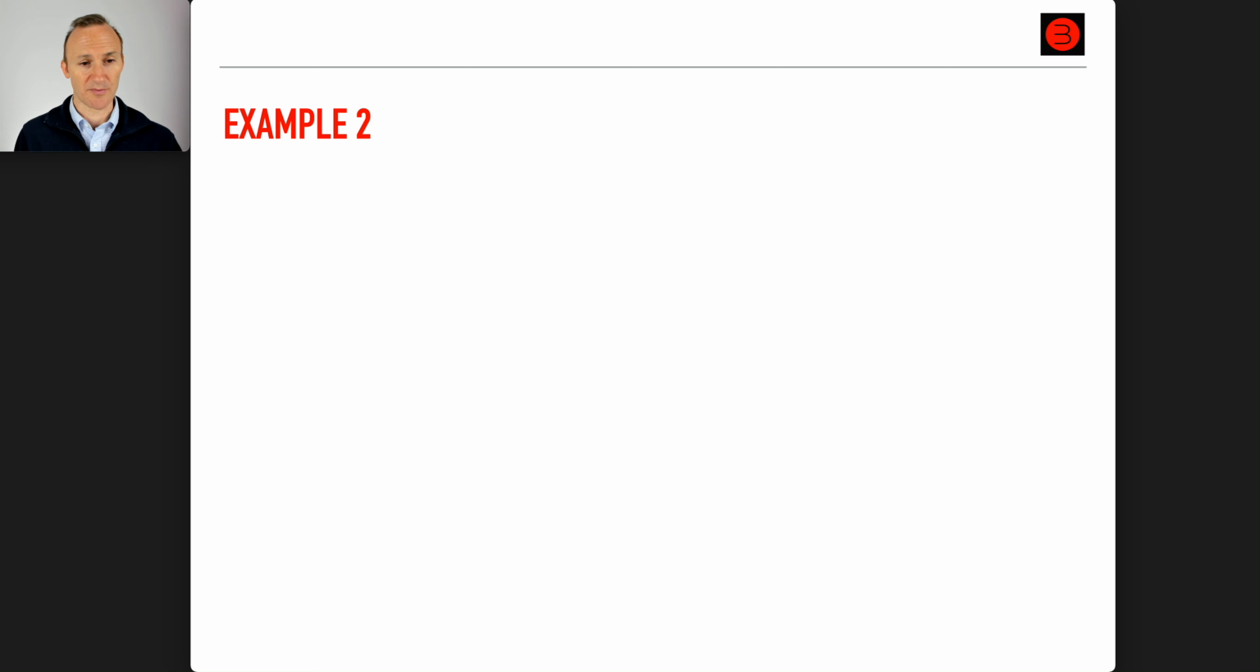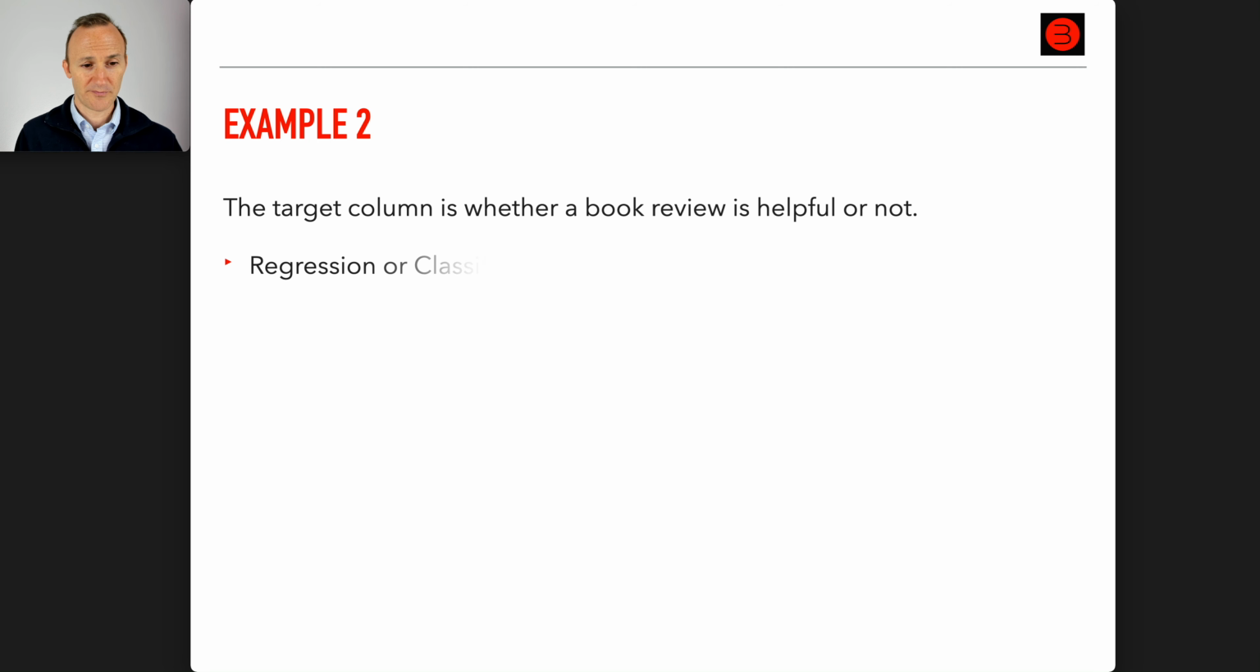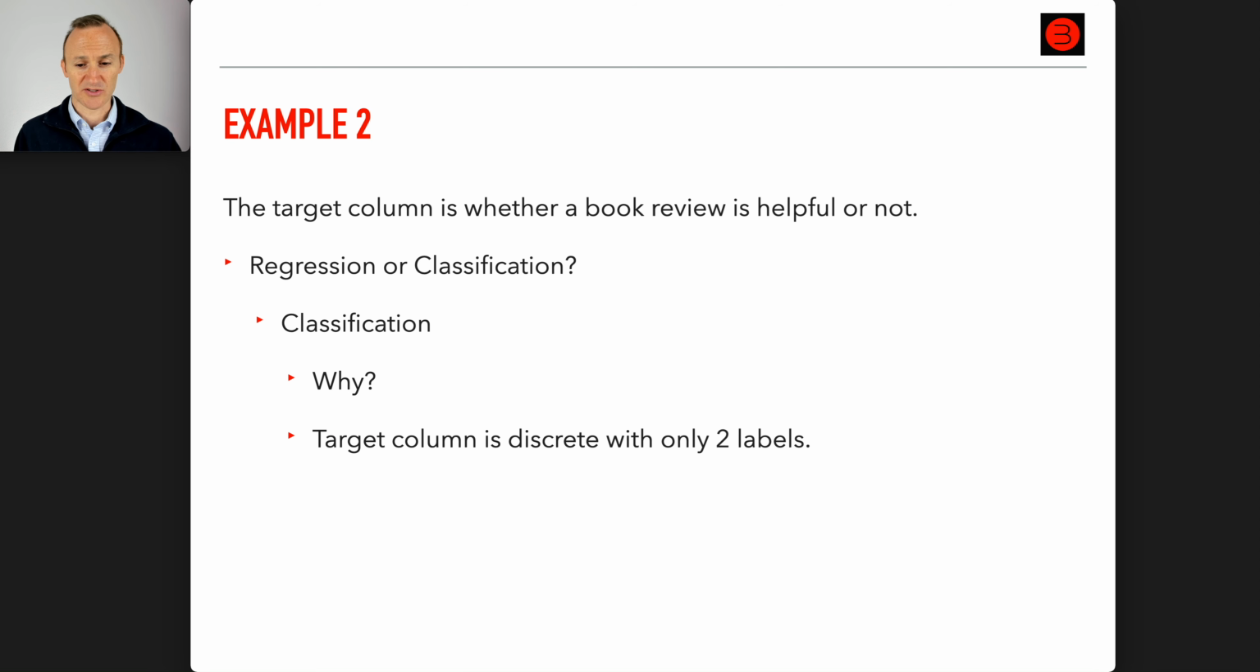Okay, now let's look at example 2. The target column is whether a book review is helpful or not. What do you think, regression or classification? Take a moment, put your answer in the chat. Classification, okay? Why? Well, the target column is discrete with only 2 labels. The target column with only 2 labels is always classification, okay?